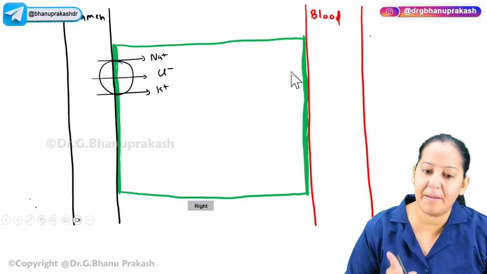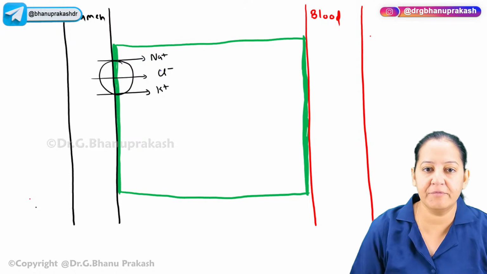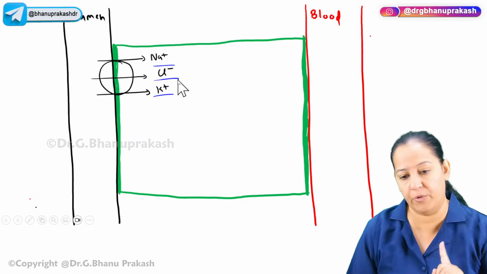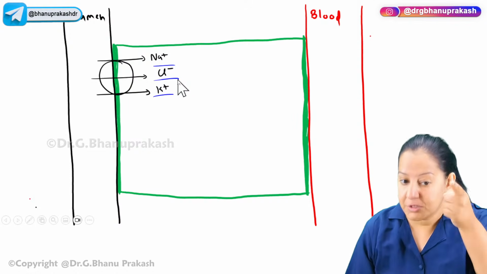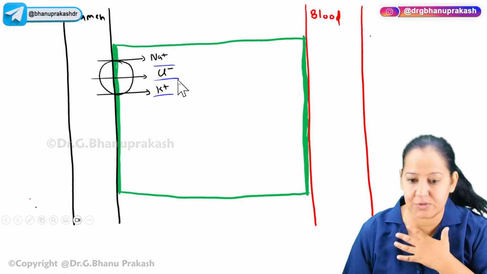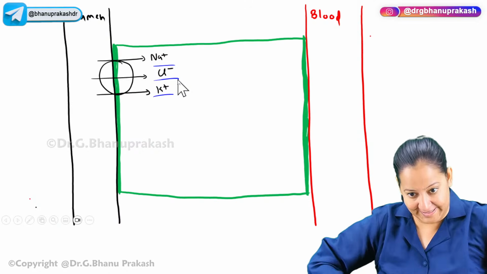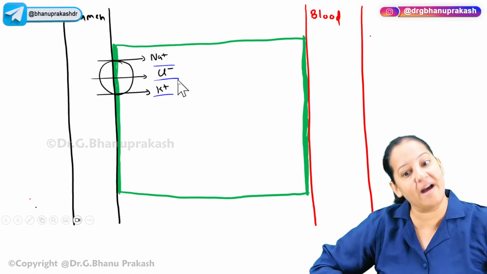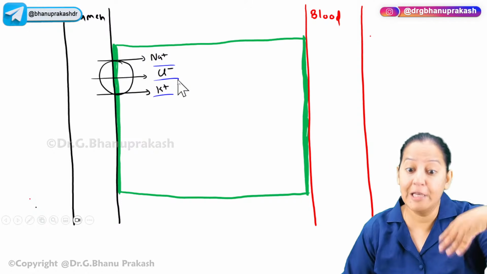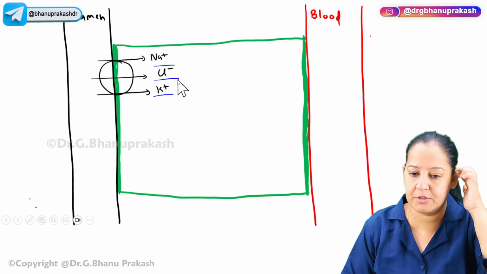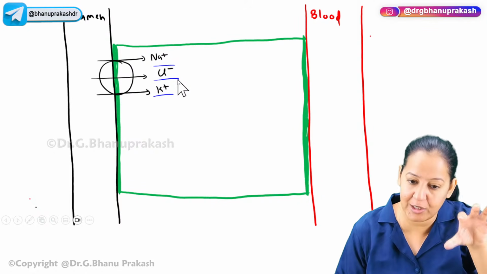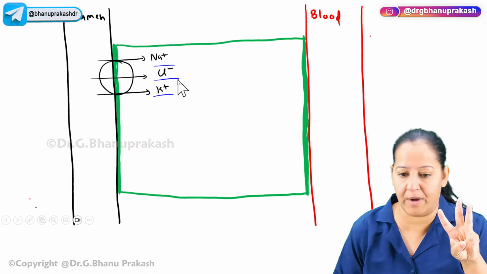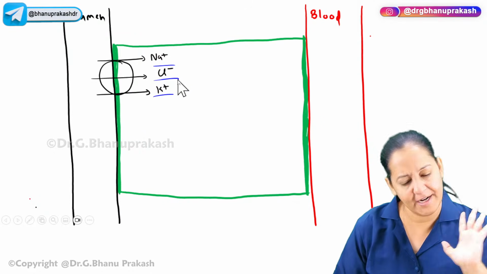So, on the luminal membrane, there is a transporter. The name of the transporter is sodium potassium chloride transporter. What is the name of the transporter? Sodium potassium chloride. It is present in me also, you also. So in my kidney, in my 1 million nephrons, inside the nephron, in the ascending limb of the loop of Henle, on the luminal surface, I'm having this transporter. So please locate the exact location of this transporter. It is present on this side. It is present in everyone.